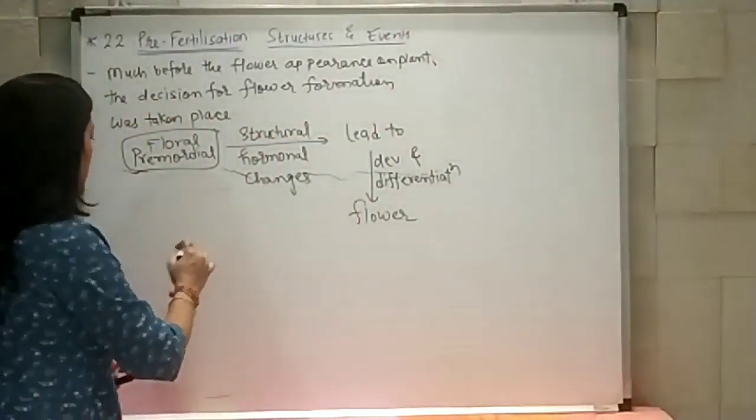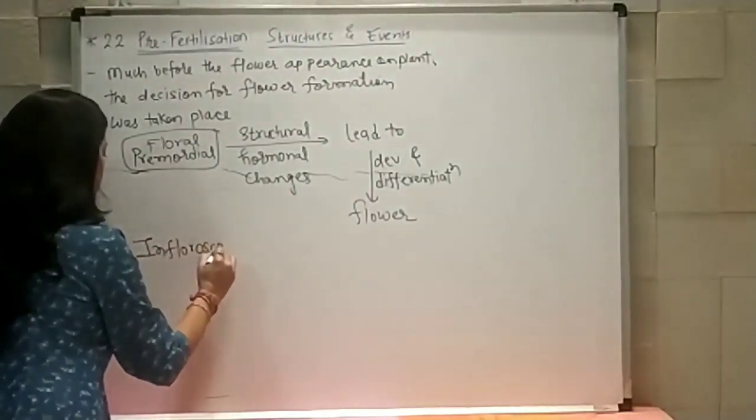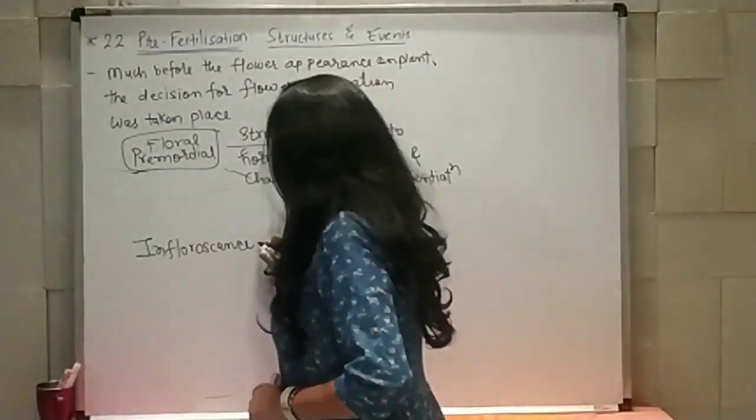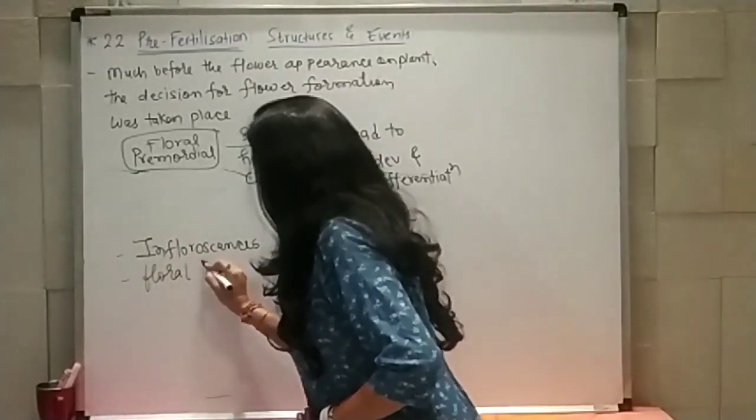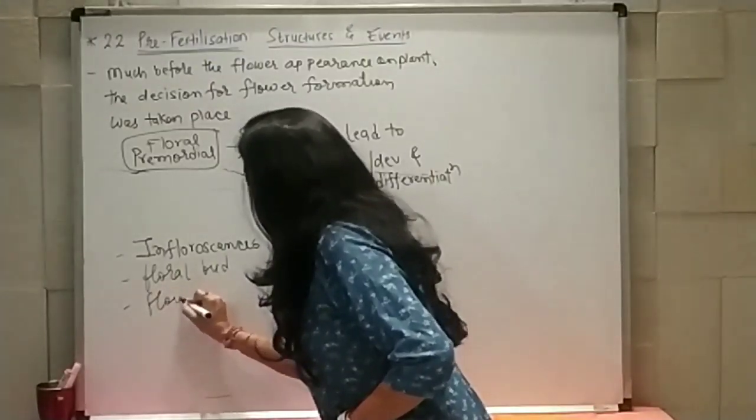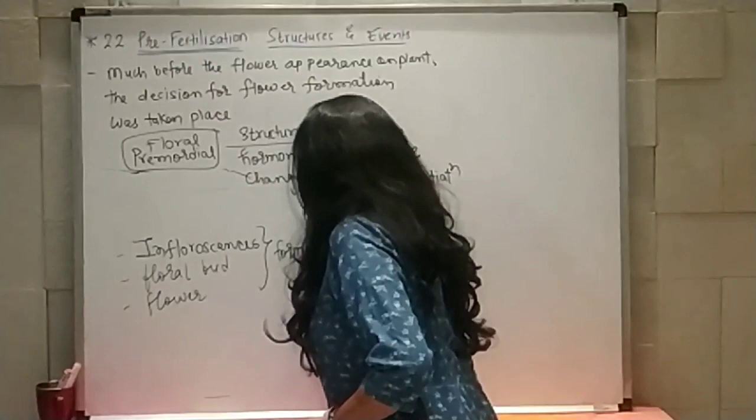So we can say that inflorescence, different types of inflorescences, then floral bud, and ultimately flower formation takes place.